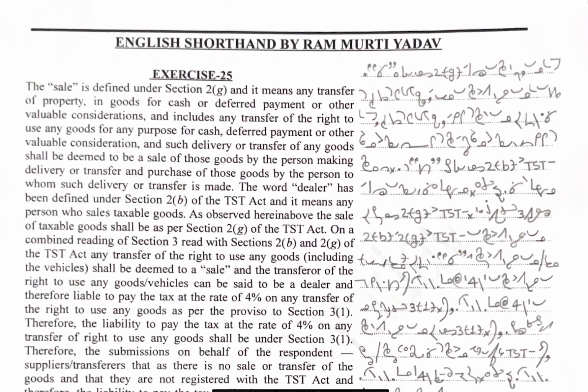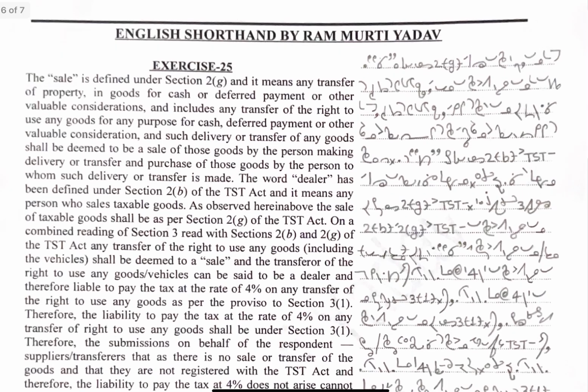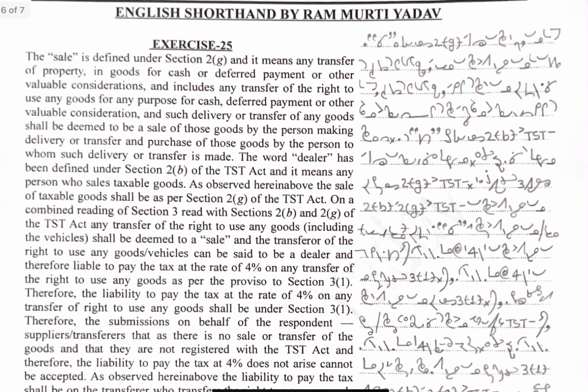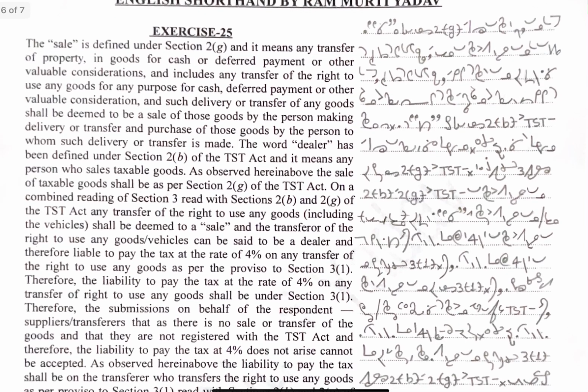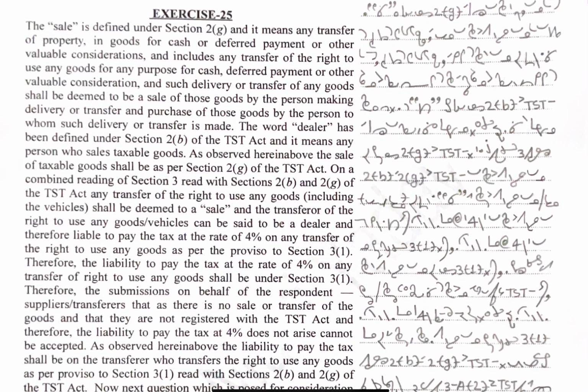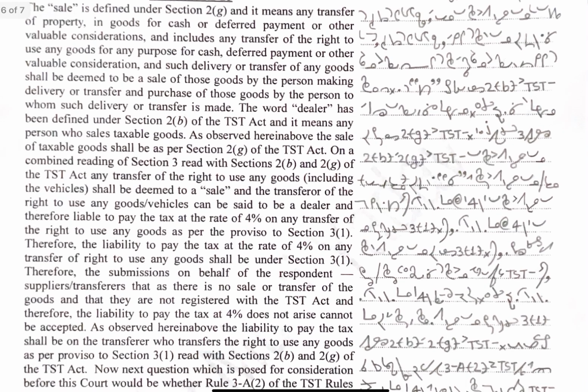The "sale" is defined under Section 2(g), and it means any transfer of property in goods for cash or deferred payment or other valuable considerations, and includes any transfer of the right to use any goods for any purpose for cash, deferred payment or other valuable consideration, and such delivery or transfer of any goods shall be deemed to be a sale of those goods by the person making delivery or transfer, and purchase of those goods by the person to whom such delivery or transfer is made.